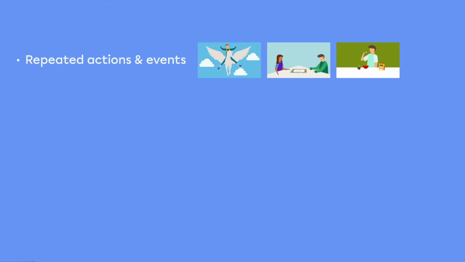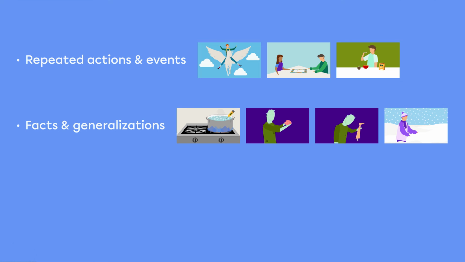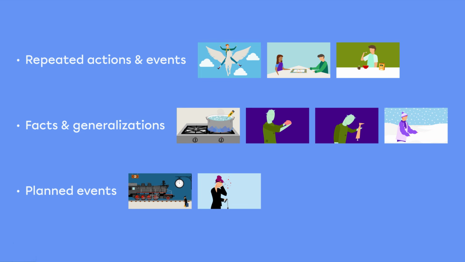To sum up, the simple present is used for repeated actions and events, facts and generalizations, and planned events.